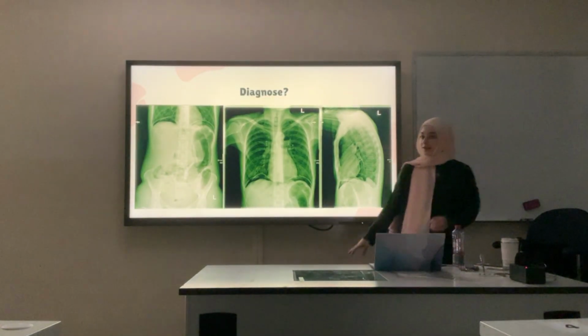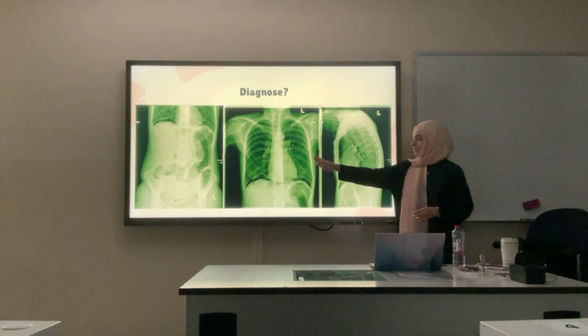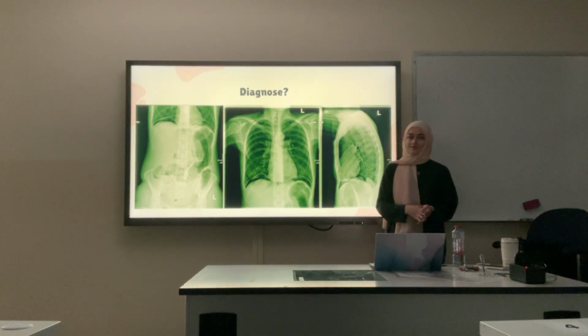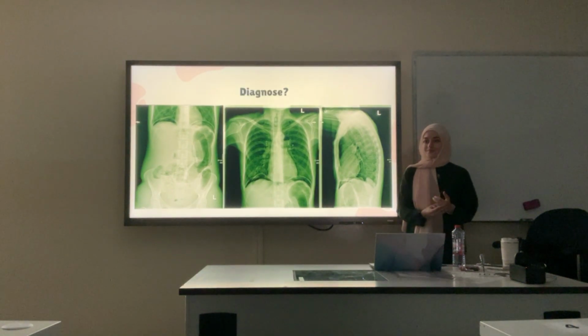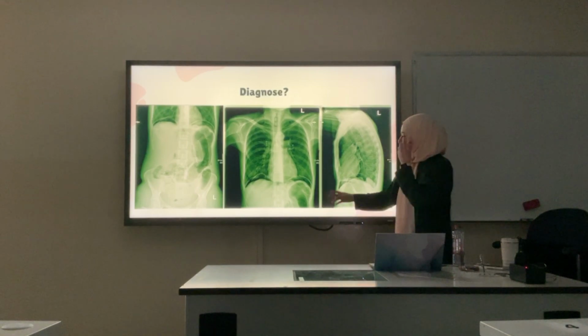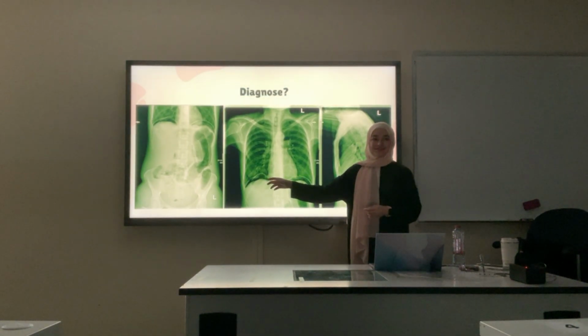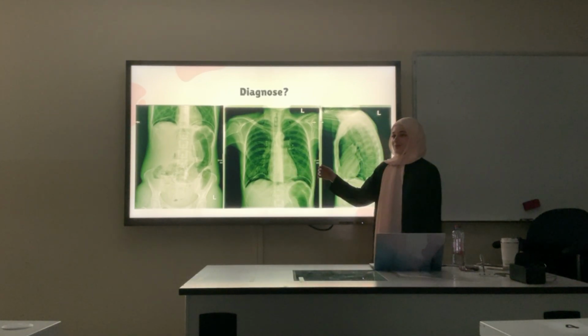I want you to see this X-ray and tell me where's the abnormality. All of them are for the same person. Look at this one. There is air under the diaphragm. There is a lot of air. Okay, so what is this sign called? Pneumoperitoneum. It's also similar to the one that happens in esophageal perforation.